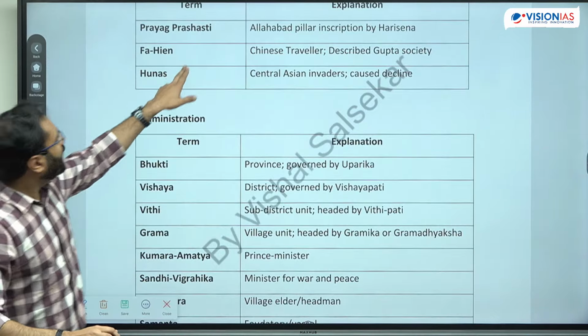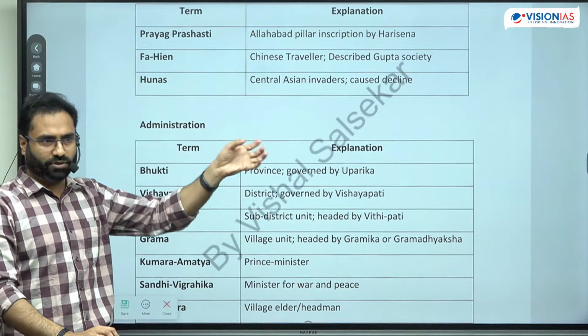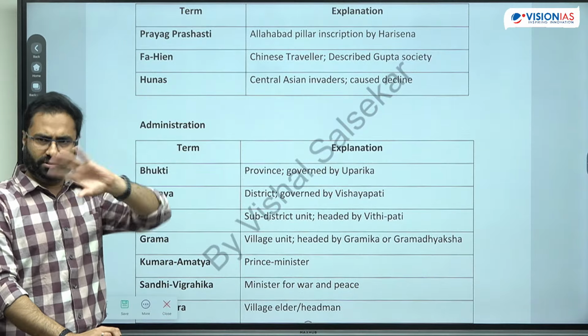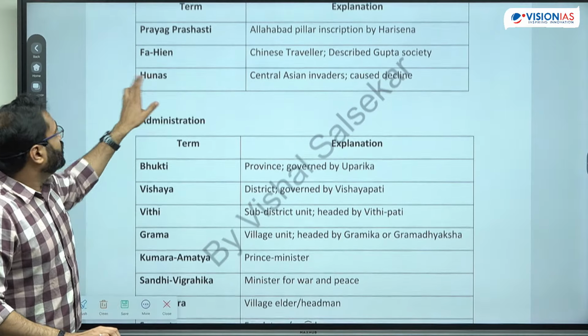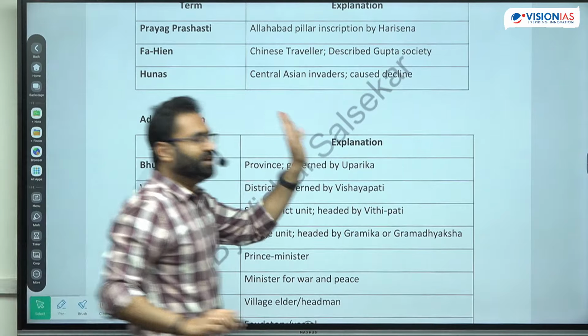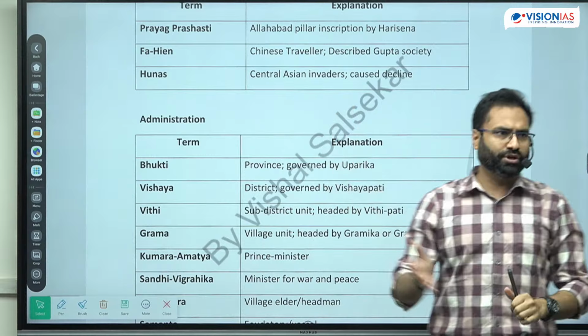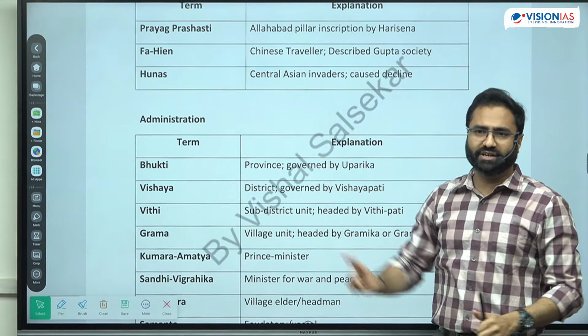Then Huensang and Fahien talked about Chandragupta Dvitiya's rule, and they said the rule was prosperous. The people were enjoying the privileges and all. Huns, they were Central Asian, again there were invasions continued, and these were the Central Asian tribes.